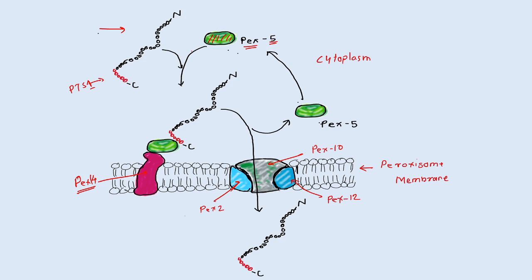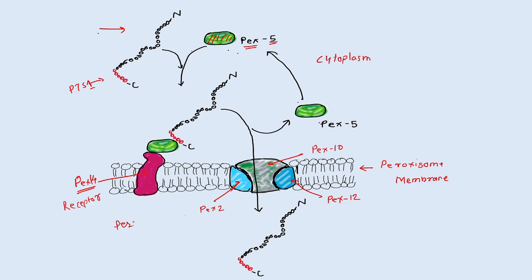After that, this PEX5 reaches the PEX receptor, that is the PEX14 receptor, and with the help of this PEX14 receptor, the peroxisomal protein gets bound to the membrane. After that, this peroxisomal protein starts to enter into the peroxisomal matrix.